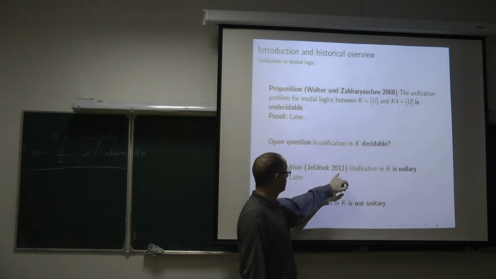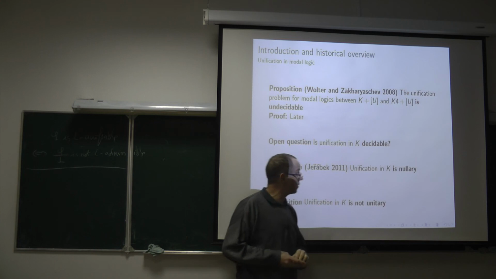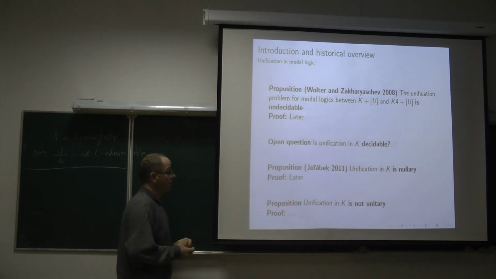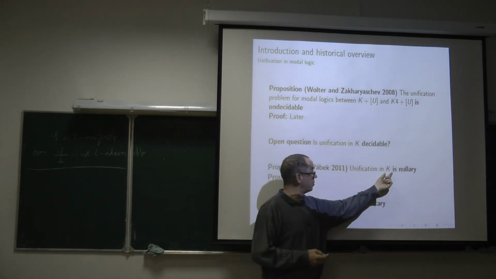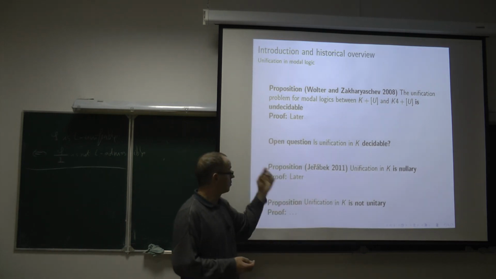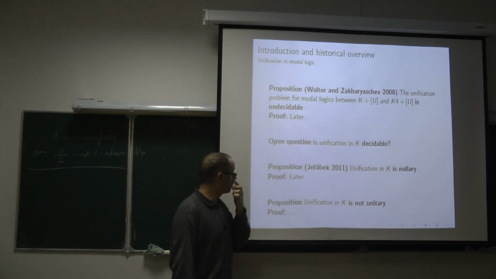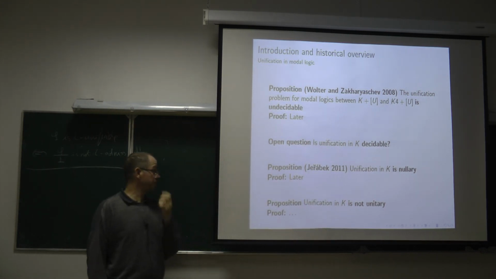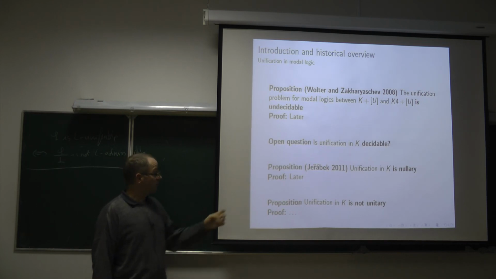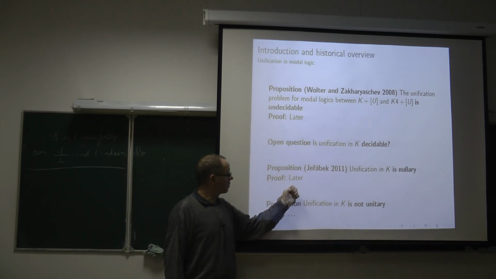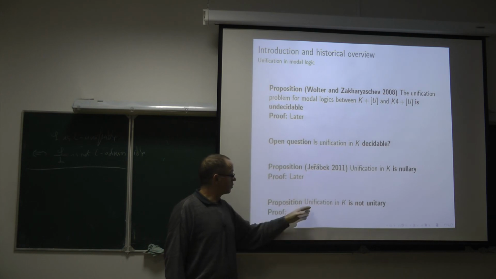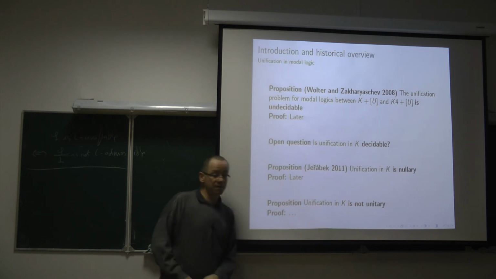And there is also something interesting. Because K seems a very simple modal logic, it is quite surprising that the unification problem in K is nullary. Nullary means there exists a unifiable formula which does not possess a minimal complete set of unifiers at all. So we will prove this property next day. But today we can prove that unification in K is not unitary.